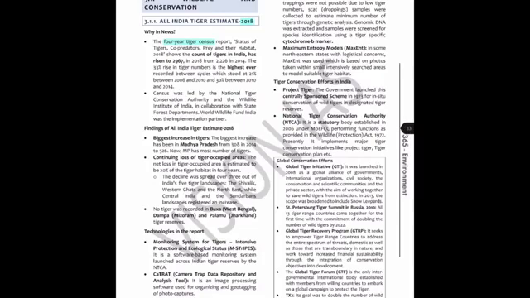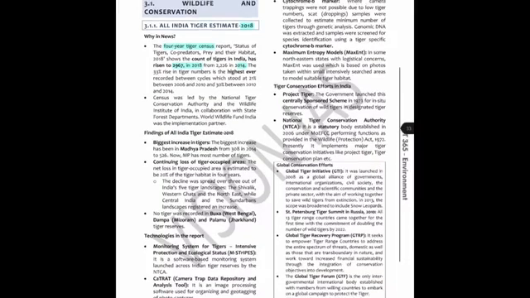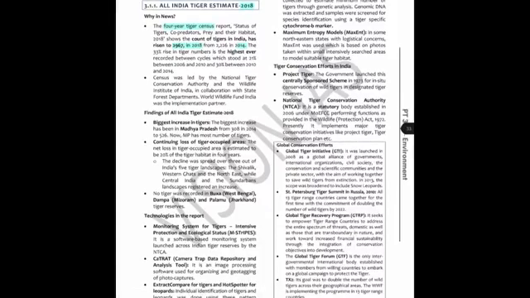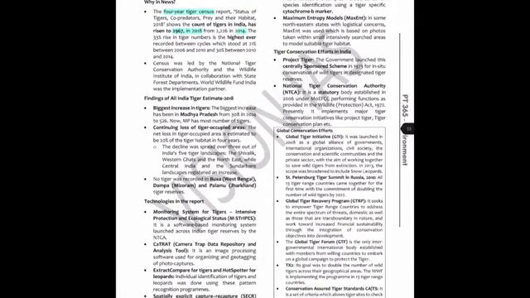And the title of the report, I wouldn't say is really important. It's just something that you should vaguely remember. You don't need to rattle off the entire thing. Just know that it's related to tigers, co-predators, their prey and their habitat. Basically everything about tigers. So what does it show? It shows that the count of tigers in India has risen to 2967 in 2018 from 2226 in 2014. Now these numbers aren't really important, but you should know that this is somewhere around 3000. And it's a 33% rise in tiger numbers, which is the highest ever recorded between cycles.